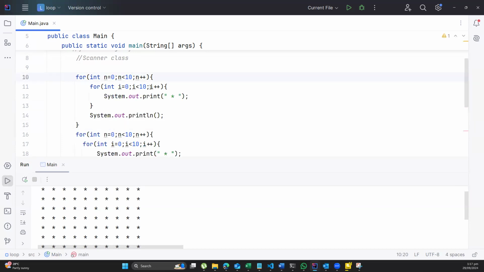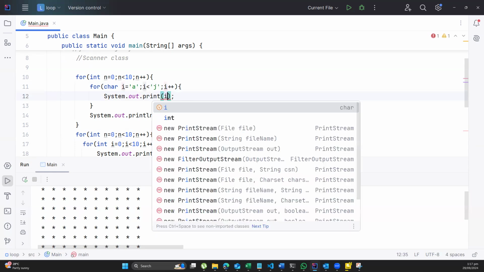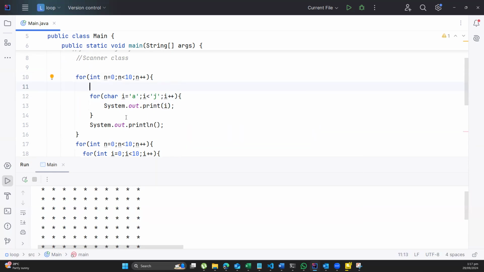Here, I'll make this 0. But here, I'll change this to char. And I'll say this is going to be 'A'. And this is going to end at A, B, C, D, E, F, G, H, I, J. So let's say it ends at 'J'. Of course, it is a character, so it has to be just 1 quote, not 2. And then in here, I would say display for me i. And then in here, I would say display for me n.